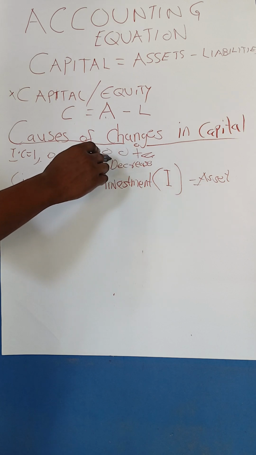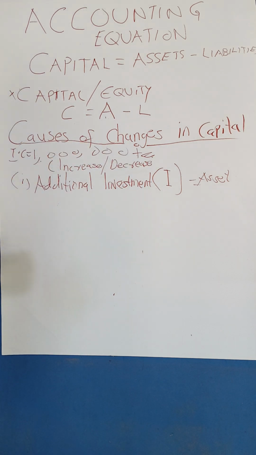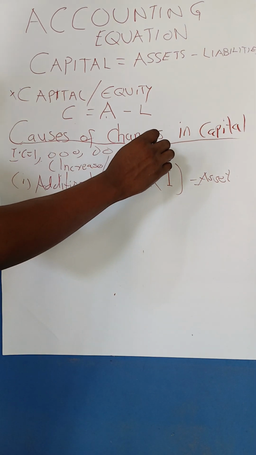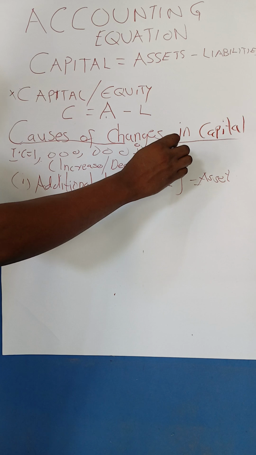It will result the capital to do what? To decrease. But just in case I decide to do my additional investment by bringing in assets, maybe a vehicle, to cater for the transport and all that, it means that the capital will do what? Will increase. The capital will increase.